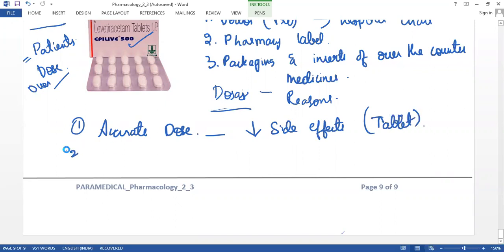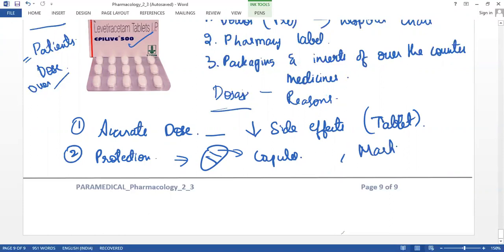And the second point is protection, from the coated tablets, or the powder which has been inserted into capsules. And masking, there is masking of the taste or the odor of the tablet.